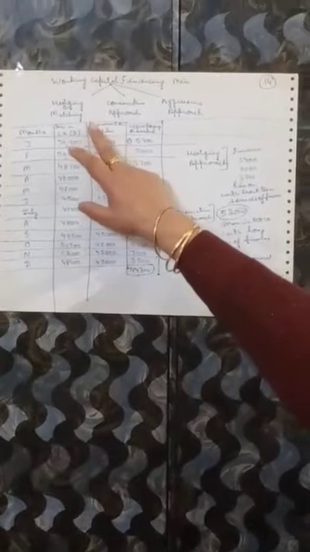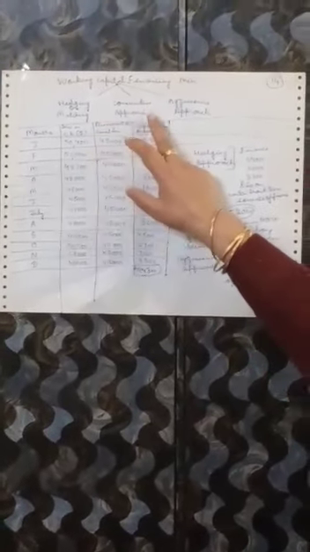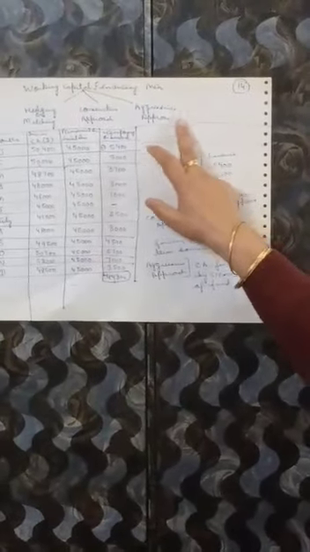With the help of these sources of finance, we'll have three approaches. The first approach is called as hedging approach or matching approach. The second one is conservative approach and the third one is aggressive approach. Now let us discuss these approaches very briefly. The first one is the hedging approach. According to the hedging approach,